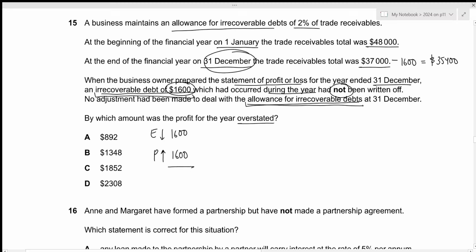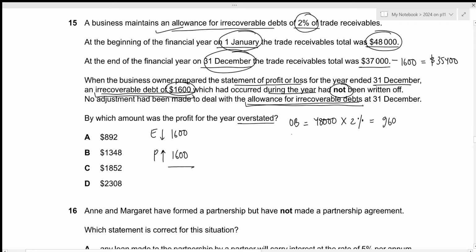Now we also need to figure out the error for allowance for irrecoverable debts. So we need to calculate the opening balance for the allowance. And whenever we are calculating the allowance for irrecoverable debts, it is just going to be the rate times the trade receivables. So at the opening date, we have the trade receivables of 48,000. So the opening balance for allowance will be 48,000 times 2%, which results in the value of 960.